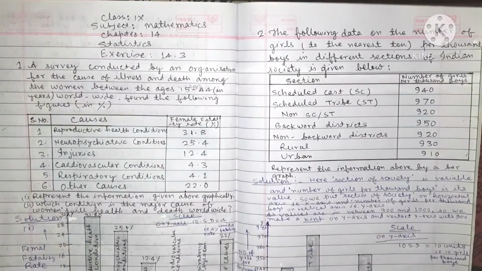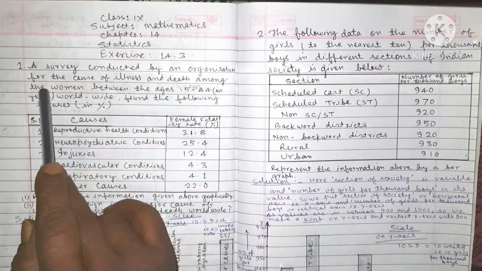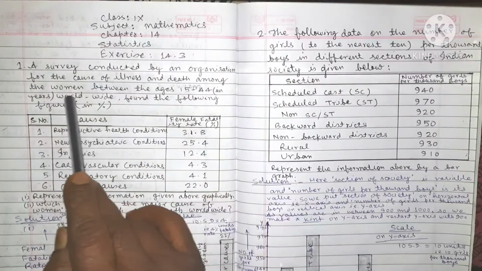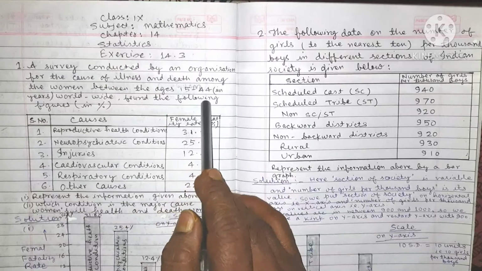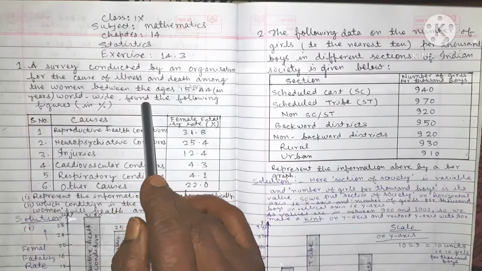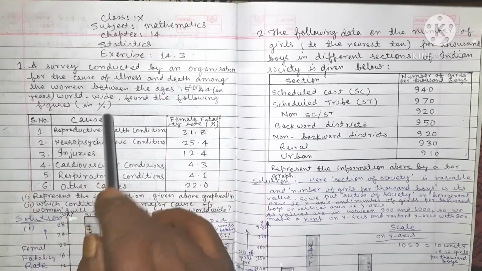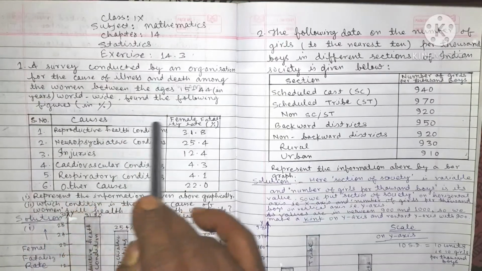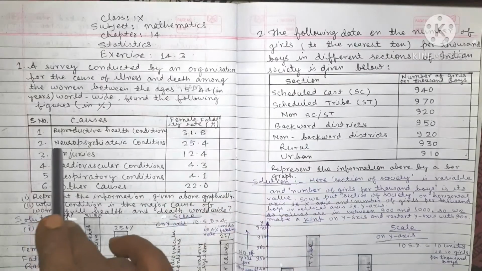Question number 1. A survey conducted by an organization for the cause of illness and death among the women between the ages 15 to 44 years worldwide found the following figures in percent. Serial number, causes, female fertility rate in percent.